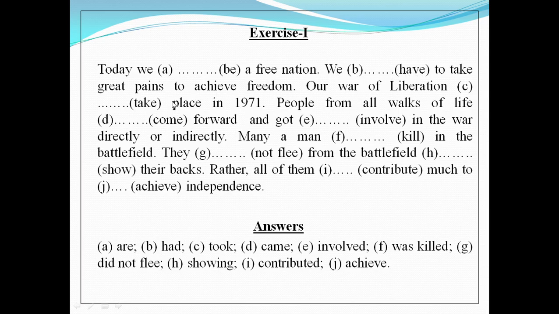We dash to take great pains to achieve freedom. Look at this sentence. This sentence is referring to some past occurrence of our country. That is, this sentence is telling about our war of liberation. Okay. As it is referring to some past occurrence, this is in past indefinite form. So our answer for the gap B will be the past form of have. That means had. Alright.